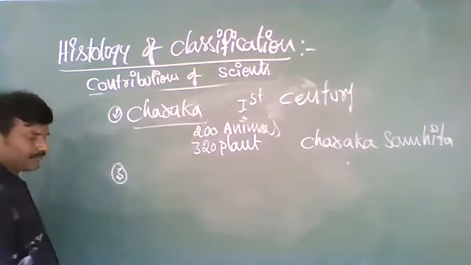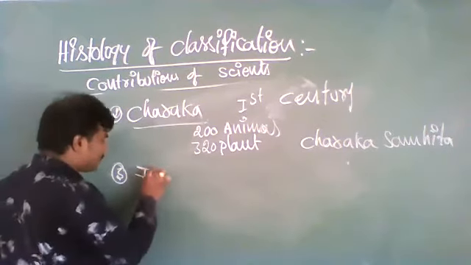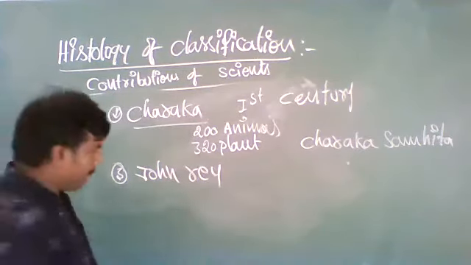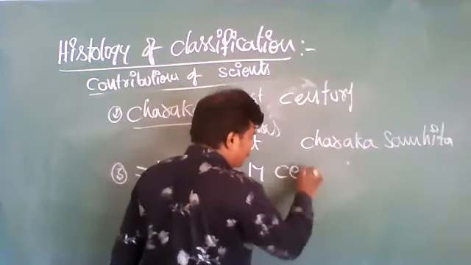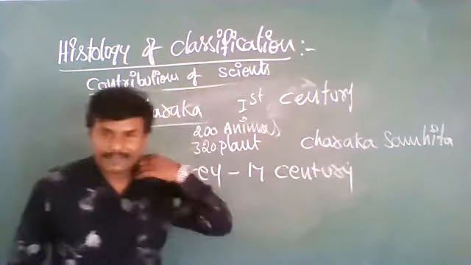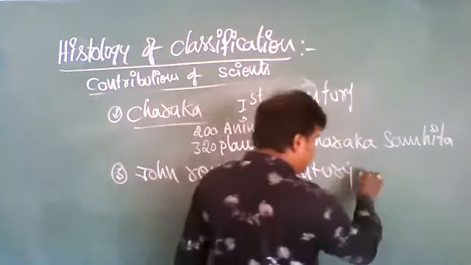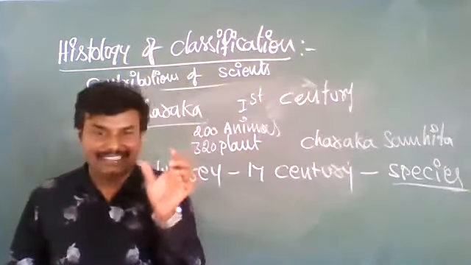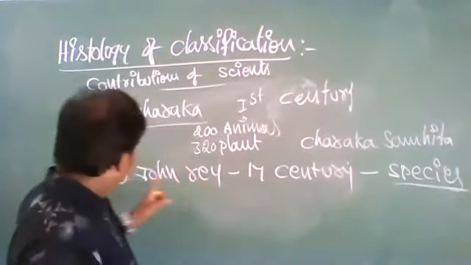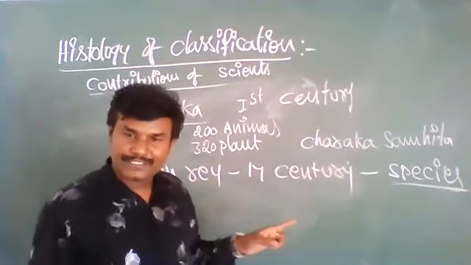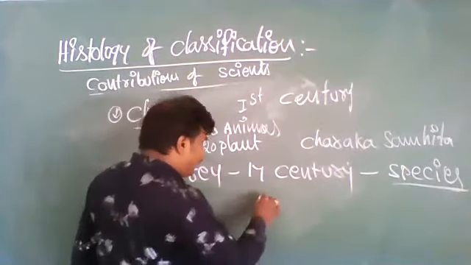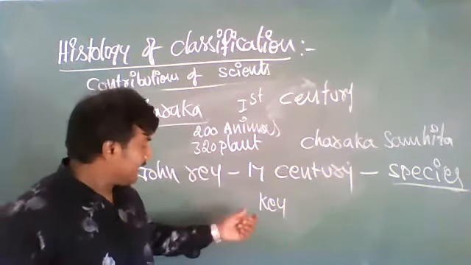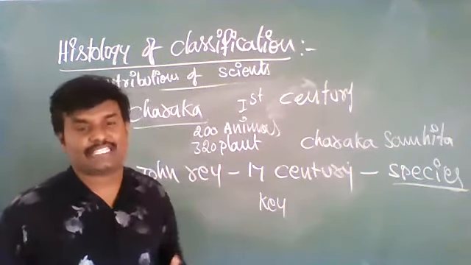Third scientist, John Ray. He is an English naturalist, belongs to the 17th century. He gave the term species. The term species was given by John Ray. And also, he gave the word key. He gave the key system of classification.